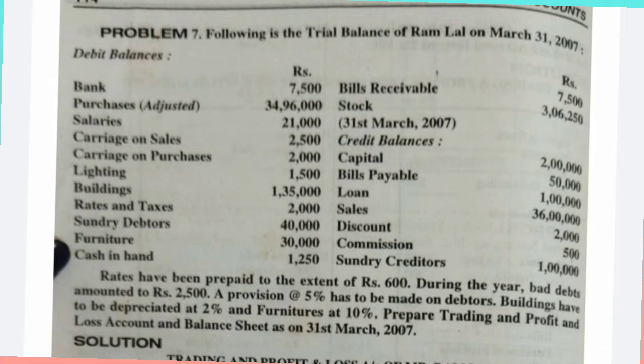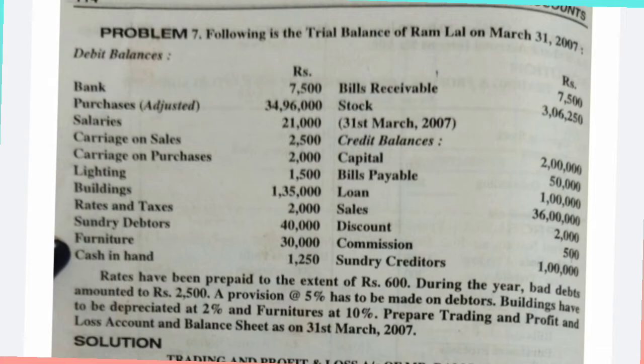Next comes provision at the rate of 5% to be made on the debtors. So again one more adjustment on the debtors. First they have given bad debts, so after deduction of the bad debts, 40,000 minus 2,500, the balance comes to 37,500. On 37,500 you need to take 5% provision for bad debts. Buildings have to be depreciated.